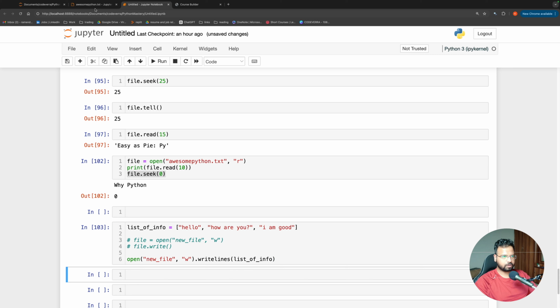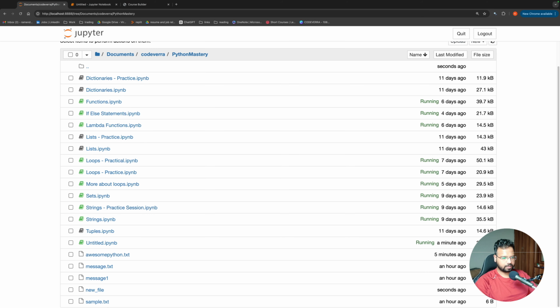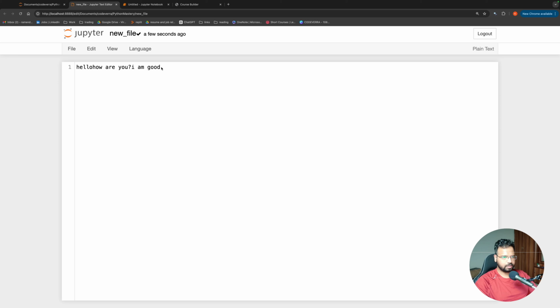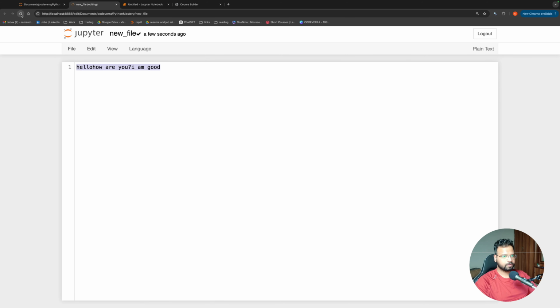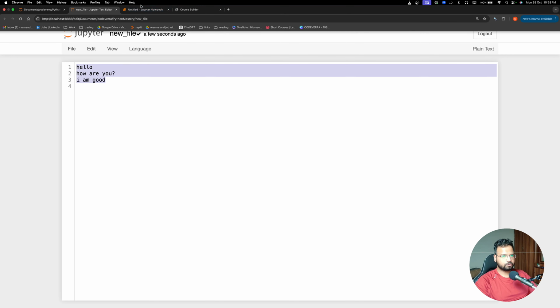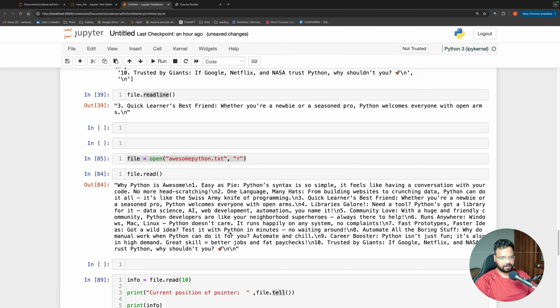If you run this and come back here, I will have a new file here, and you will see all the content that was there in the list has been added in the text file. So if you have information in a list line-wise, then you can use write lines. Here you can add a new line after every element of the list. If you run this and come here, you see one after the other, in a new line, content has been written. So these are some of the basics of file handling.